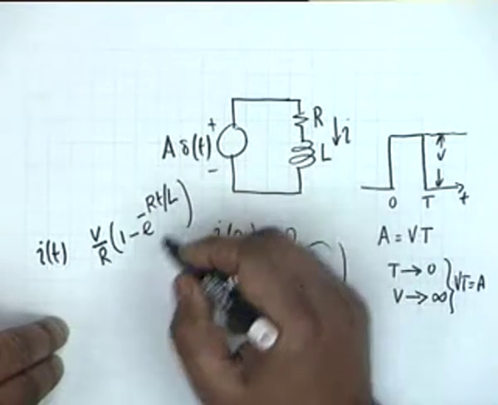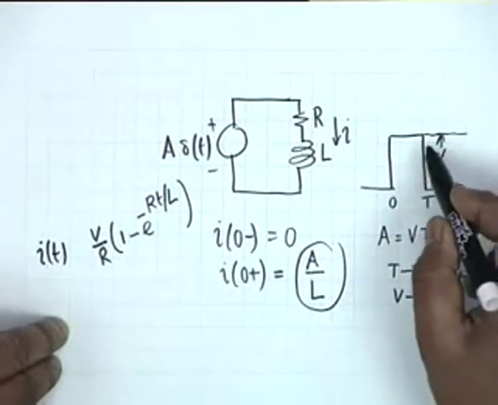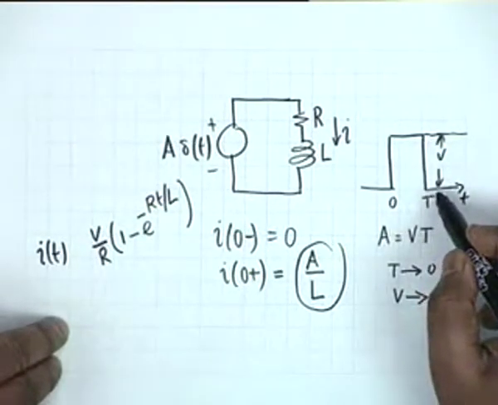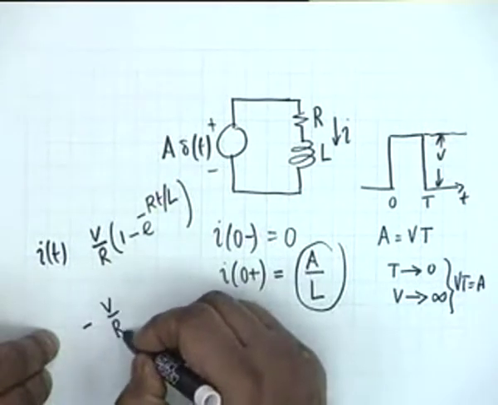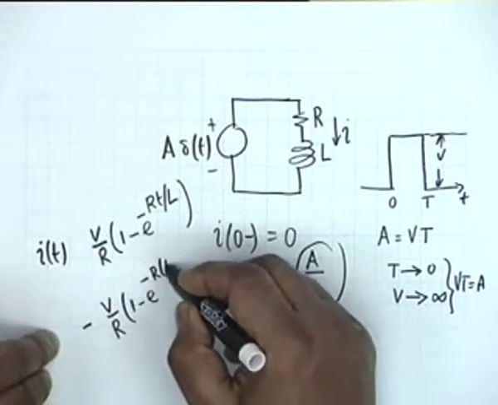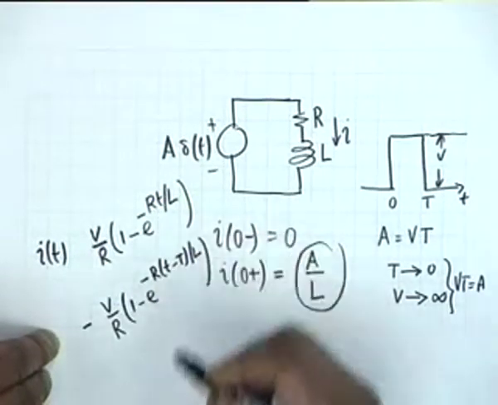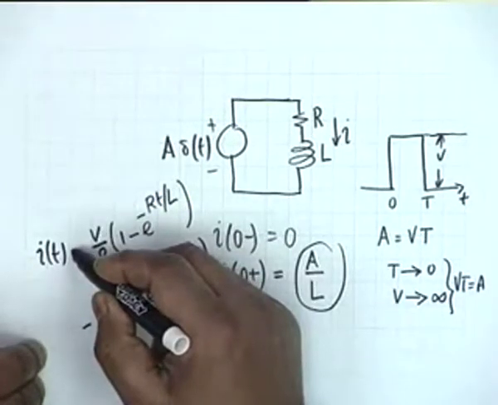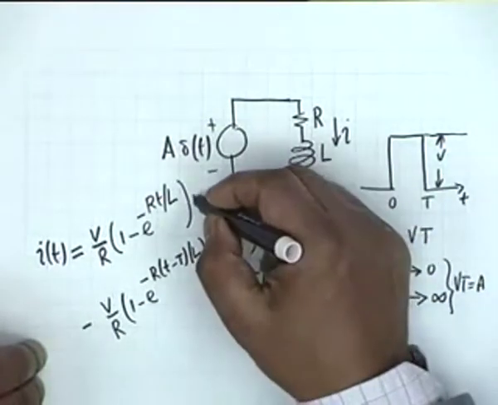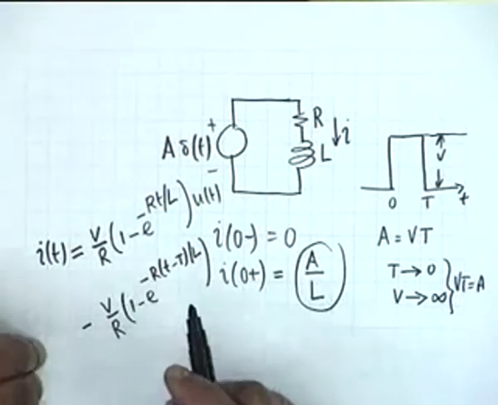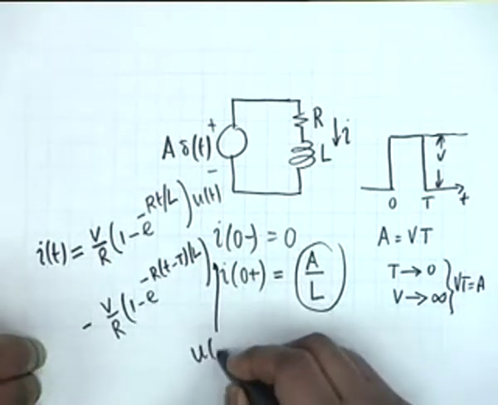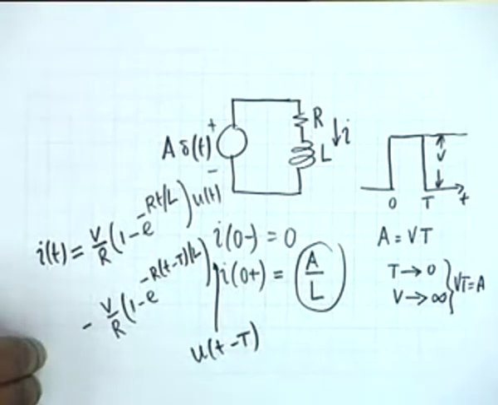Now if we apply the pulse, that is another negative step at small t equal to capital T, the response to that shall be V by R minus V by R, 1 minus e to the power minus R (t minus capital T) divided by L. Alright, and the total current response would be equal to this multiplied by U of t, because it occurs for t greater than or equal to 0, and this quantity shall be multiplied by U of t minus capital T. Agreed?